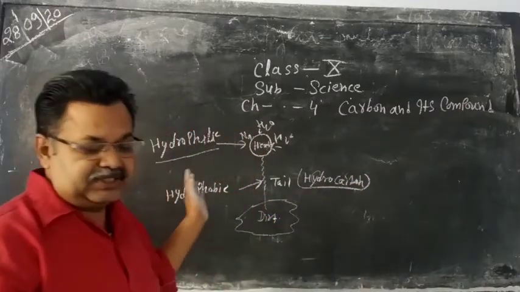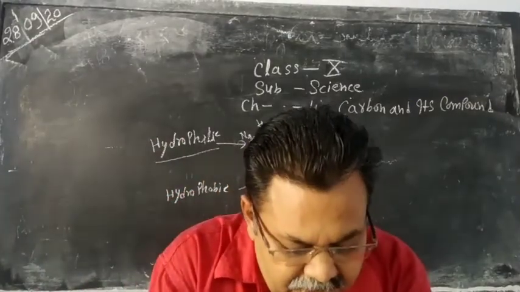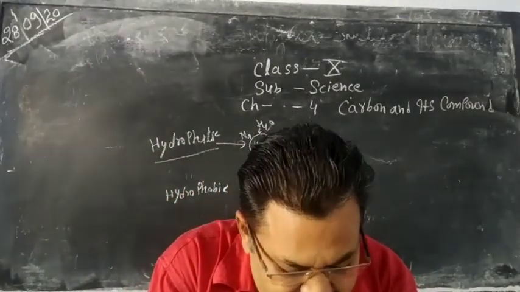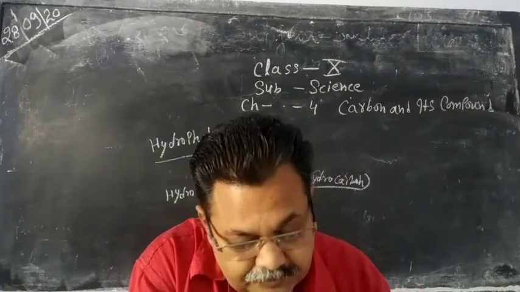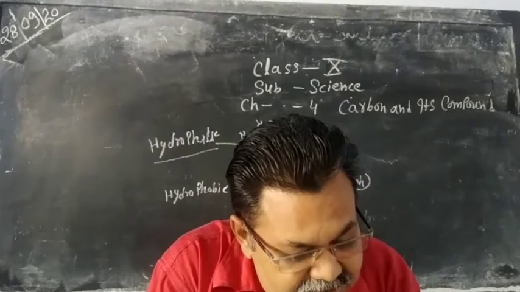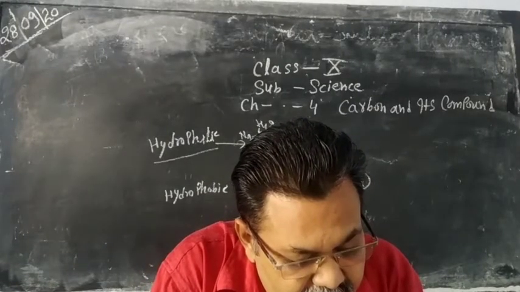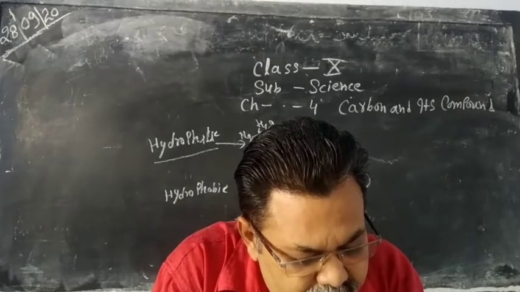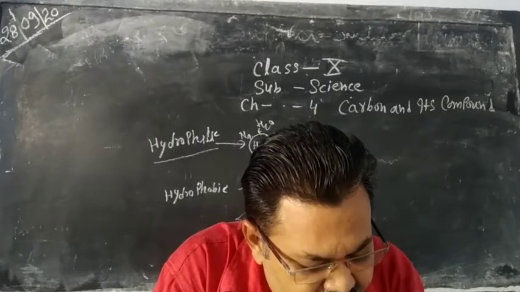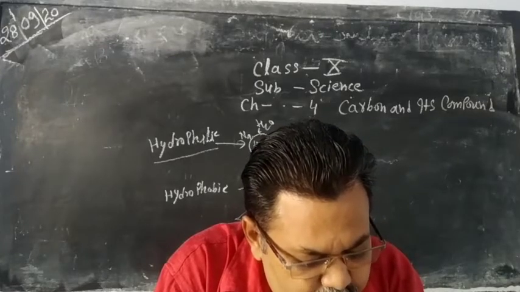So this is the cleansing action of soap. Now next thing is there are some activities which you can perform at your home easily. Activity 4.11 and 4.22.